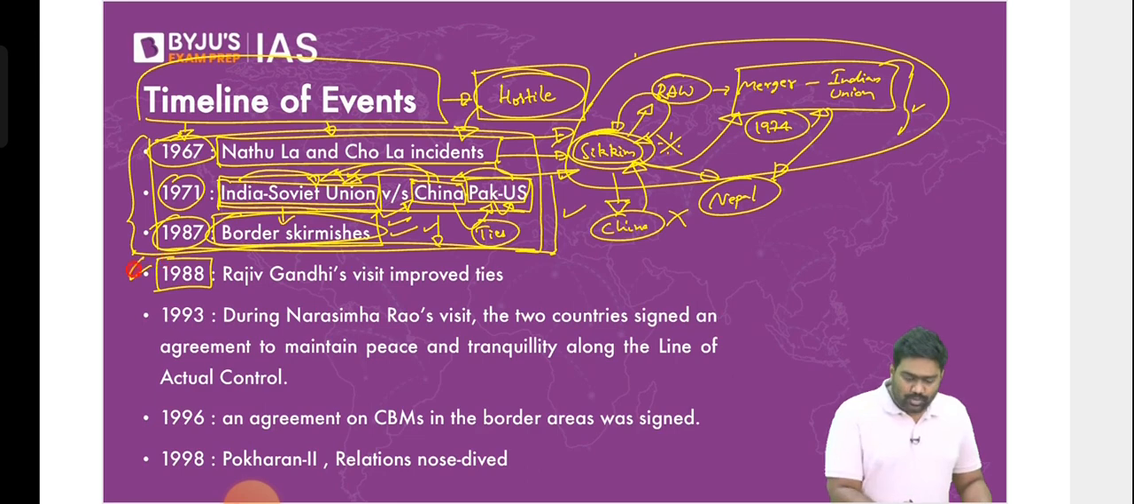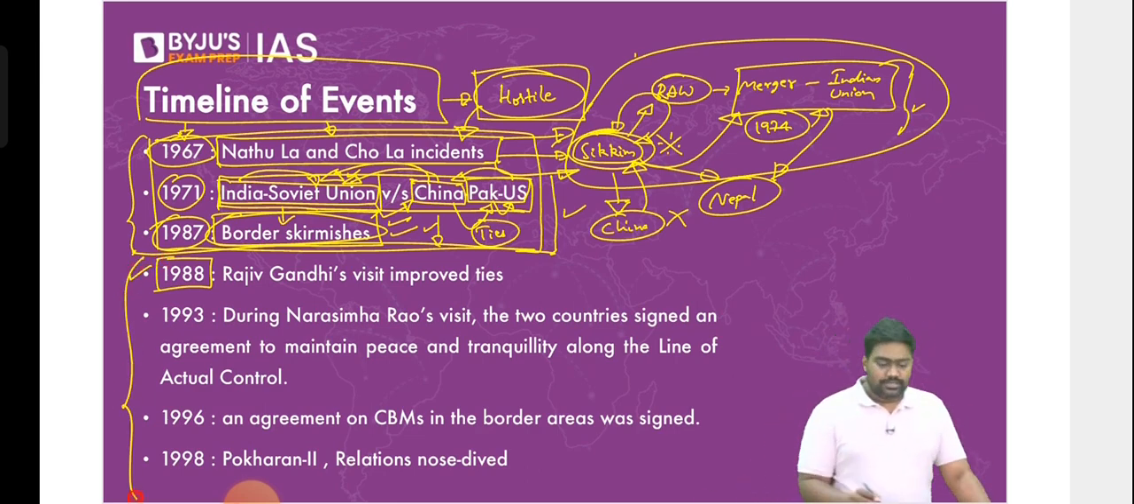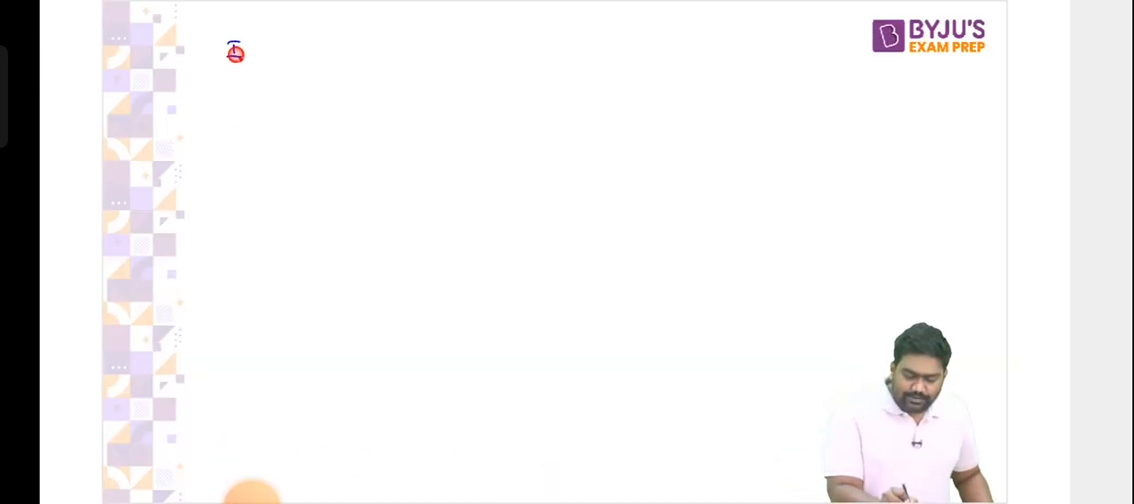Then came the biggest breakthrough in 1988. 1988 started a new era, a new phase in India-China relations. If you ask me, I would divide India-China relations into different phases. To simplify the understanding, we can break it down into different phases.